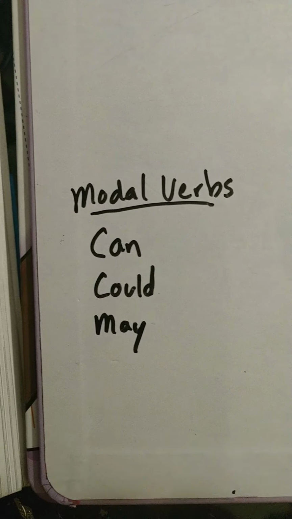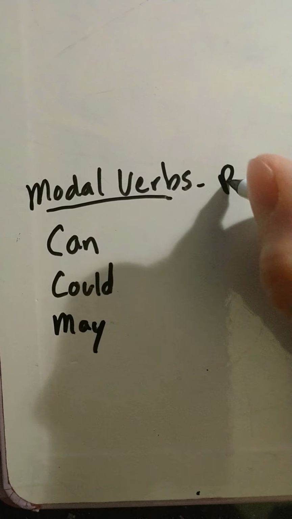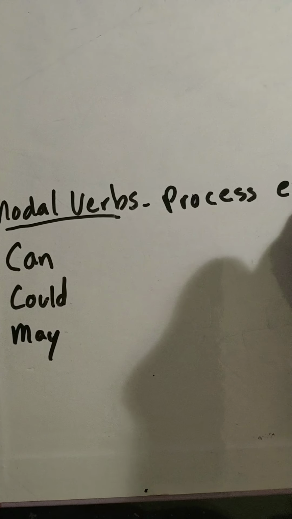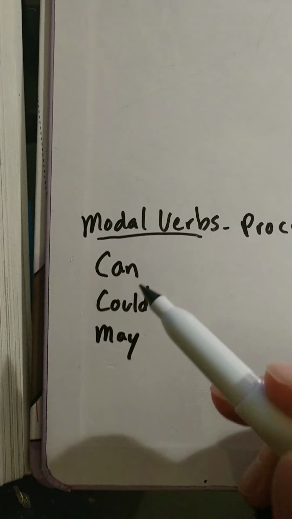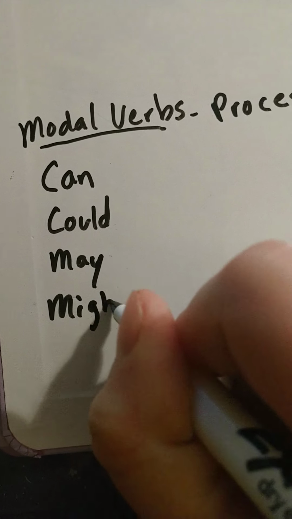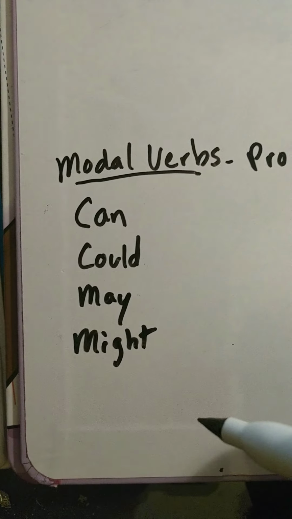Okay, and they're very important for your process essay, and that's why we are studying them. So this may or might for possibility. Might is a modal verb as well.